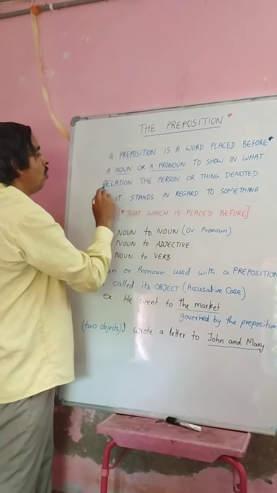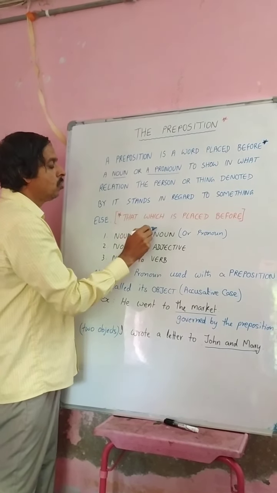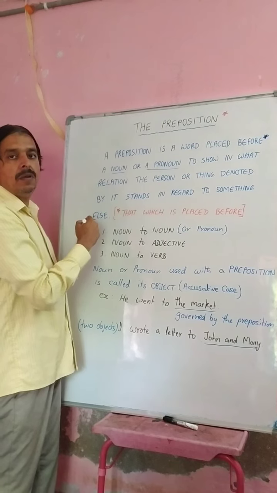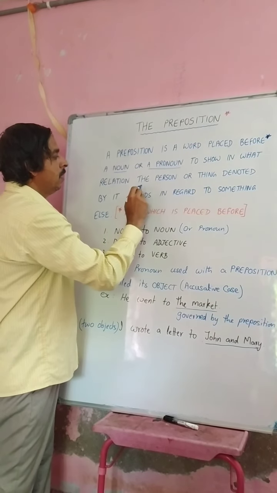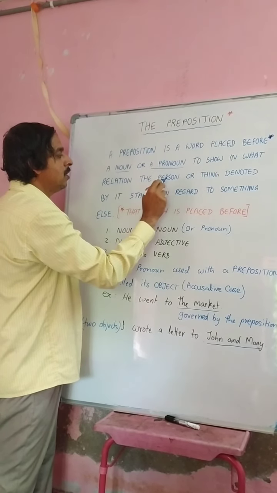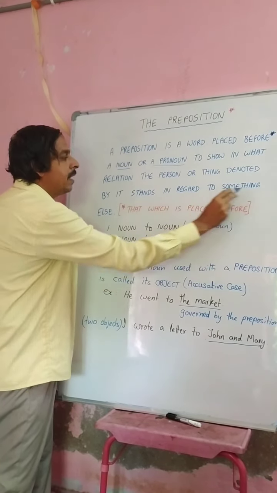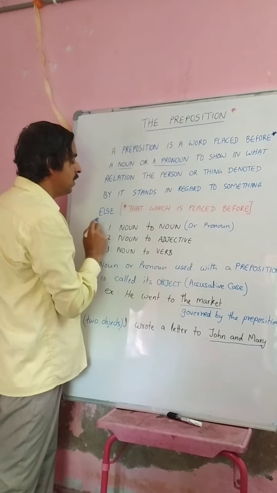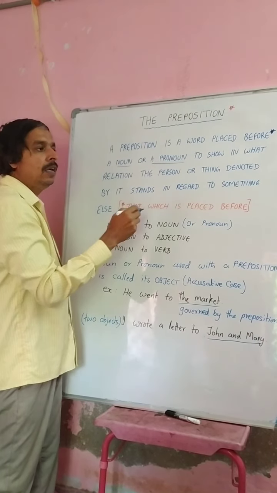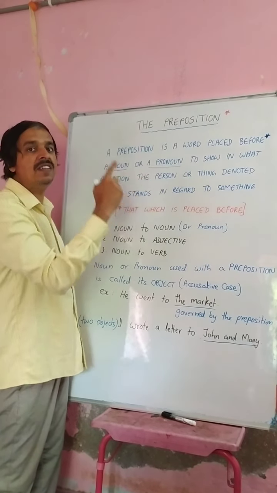Here, please observe: what relation the person or thing. What is a person or thing? Noun or pronoun. So what is the relation of the noun or pronoun with the other words in that sentence? Here you clearly see "denoted by it", which means denoted by the preposition. Something else means other words in the sentence. So it is a relationship word. It joins all the words of the sentence with the noun and pronoun. It shows the relation.